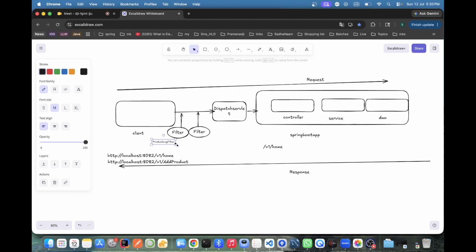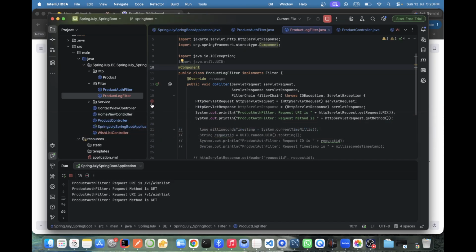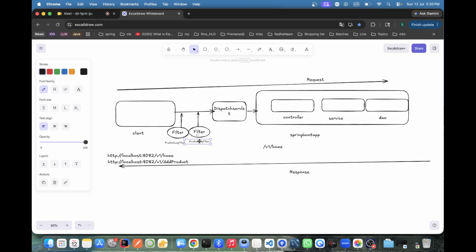Make it smaller. And the second one, what do we have? Product auth filter. Correct? We have in our application now only two filters.